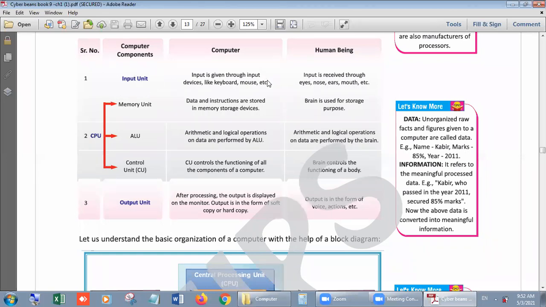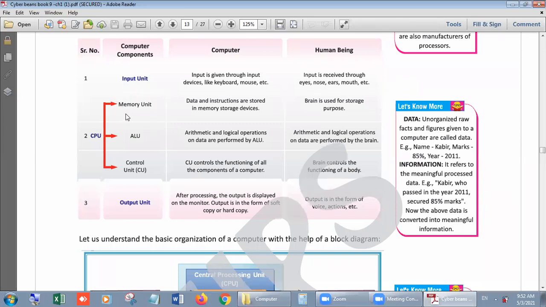First of all, in the input unit we use some input devices like keyboard, mouse, scanner, mic, etc. But in a human being, which are the body parts which can receive inputs? Eyes, nose, ears, mouth, sometimes our skin when we want to touch something and feel, right?